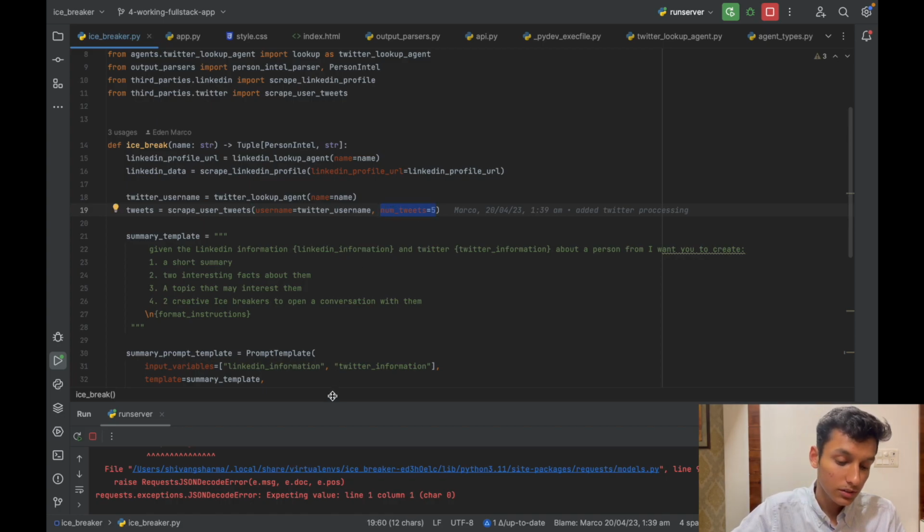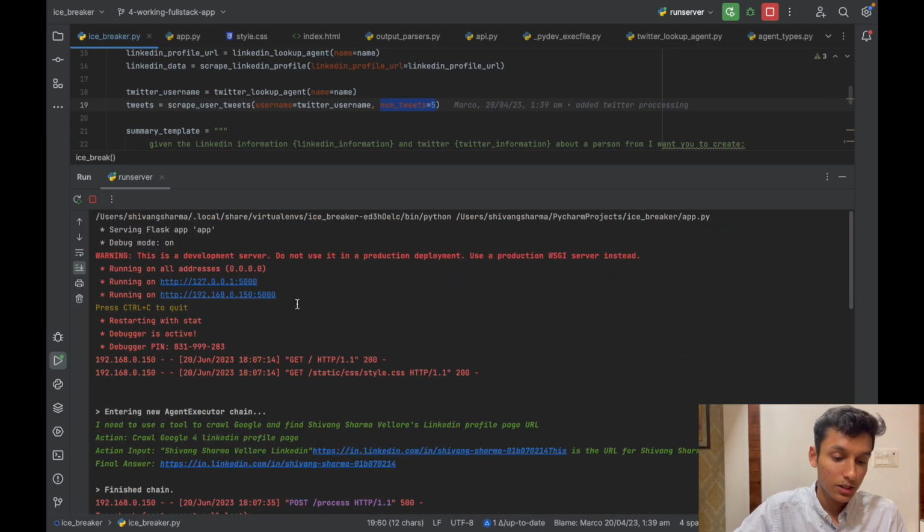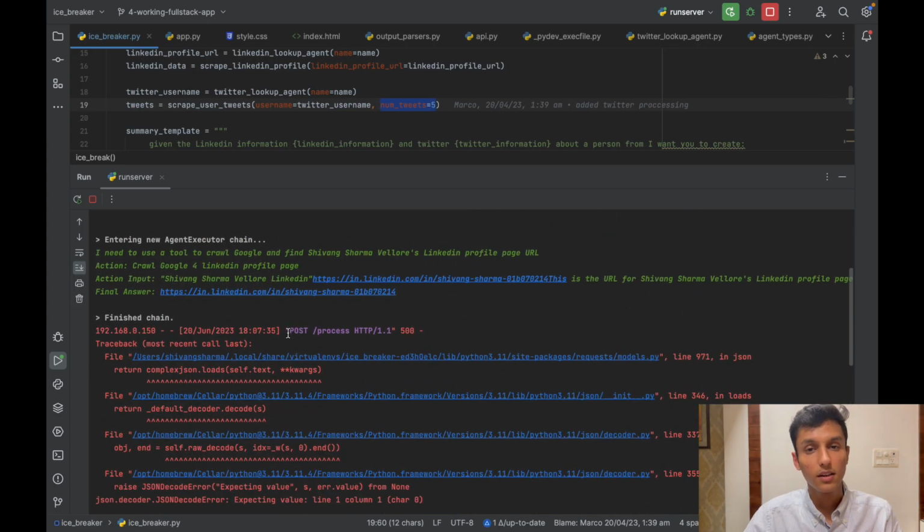Now here, as you can see, earlier when I was running the code, it was also able to tell the username of the Twitter profile, which tells us how powerful LangChain actually is. That it was even able to remove the at sign and all the URL, and just tell us the username of the Twitter profile of the person.